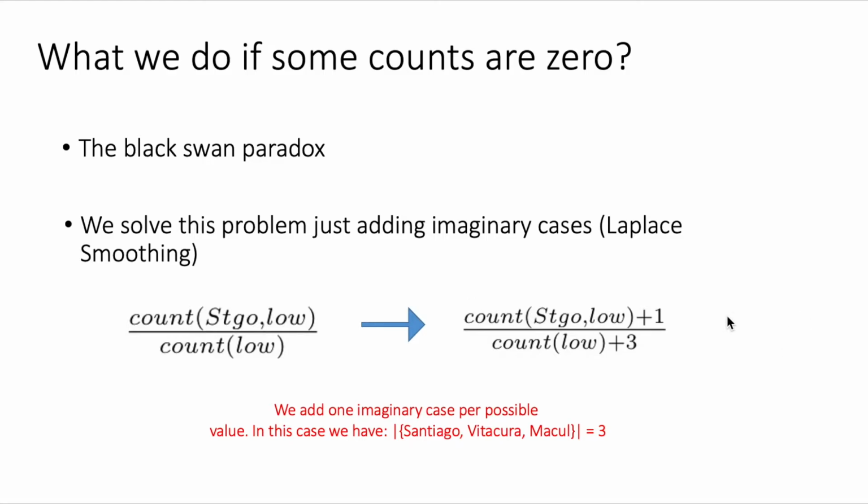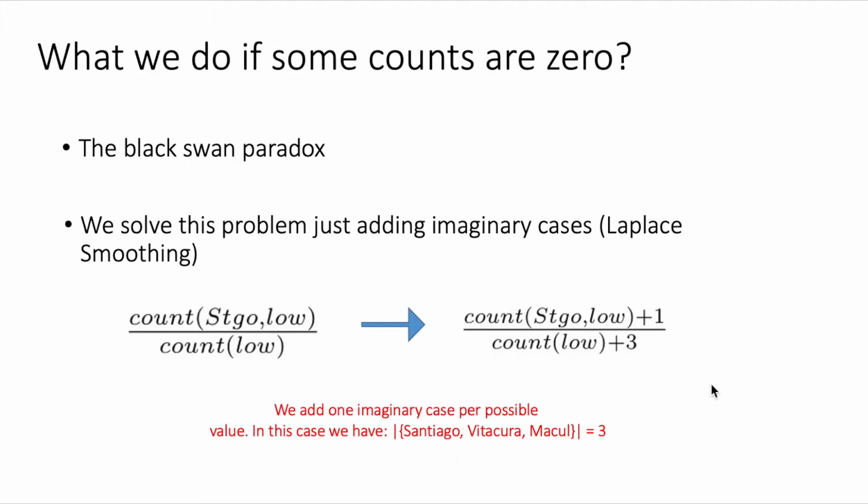And to be fair with all the other possible values, we need to add one imaginary count per case. So here we have for the location, Santiago, Vitacura, and Macul.